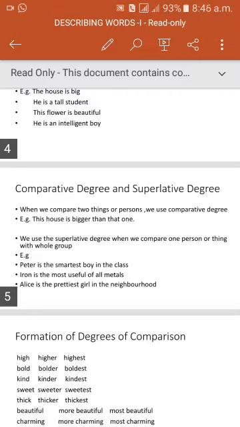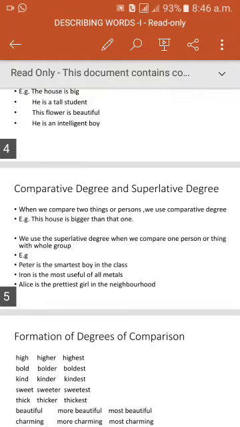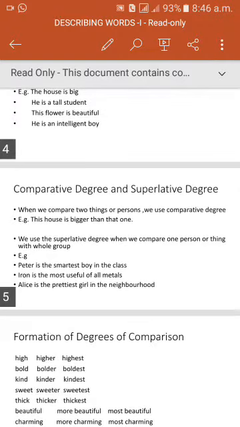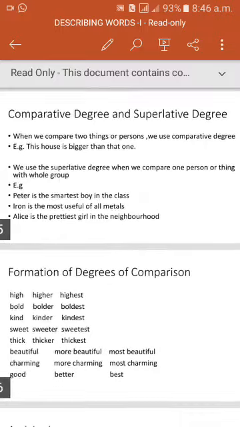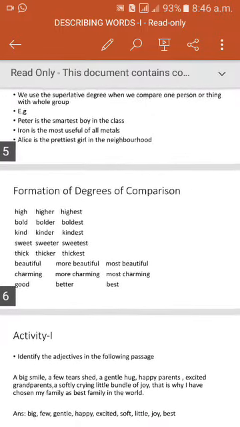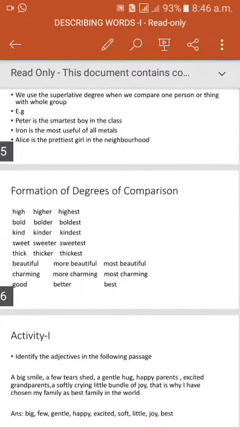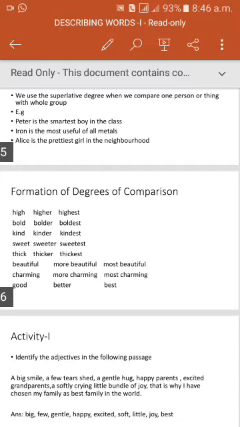We used the definite article the before the adjective in superlative degree. Now see the formation of degrees of comparison.